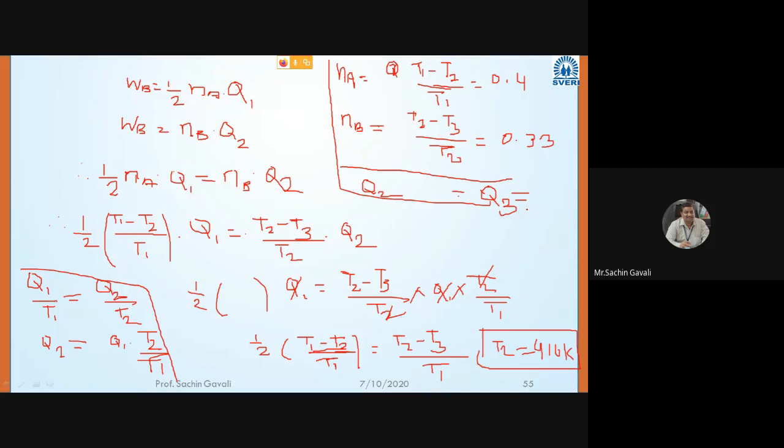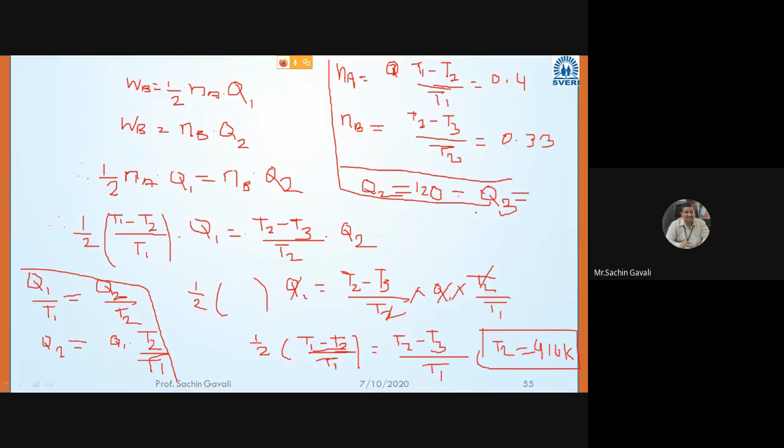Somebody can calculate Q2. (Q1 minus Q2) divided by Q1: (200 minus Q2) divided by 200 is equal to 0.4. From this we will get Q2 equals 120 kilojoule, correct.